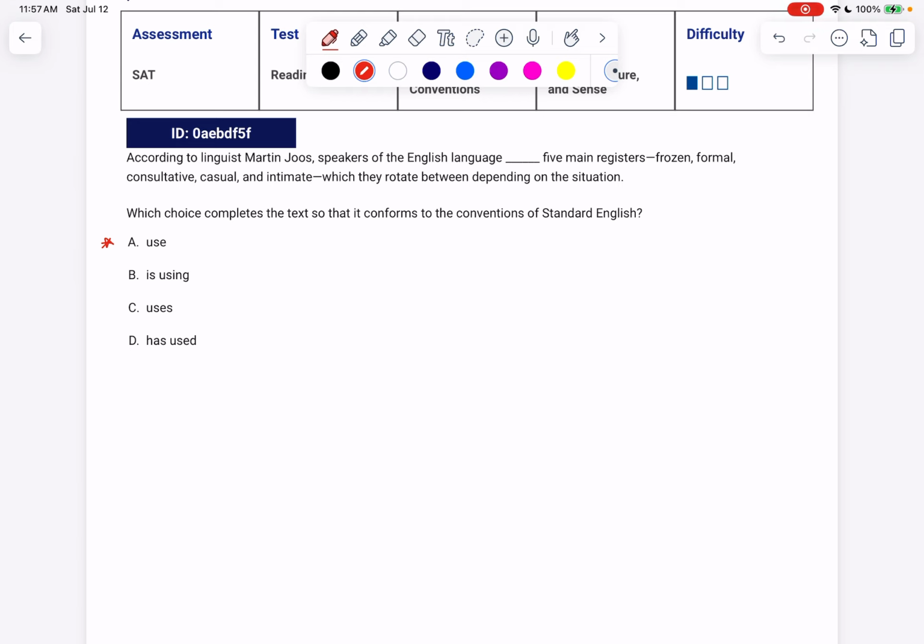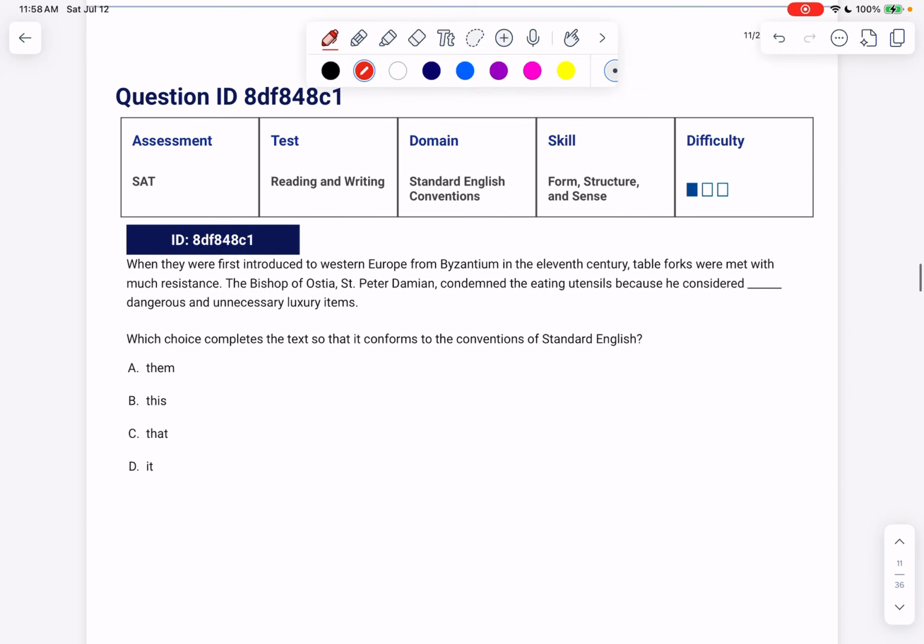But let's look. What's doing the using of five main registers? Watch out for that prepositional phrase, of the English language. It's the speakers that use, not speakers is using, or speakers uses, or speakers has used. So that's going to be our subject: speakers. So our verb needs to be plural. Okay, let's look at the next one.